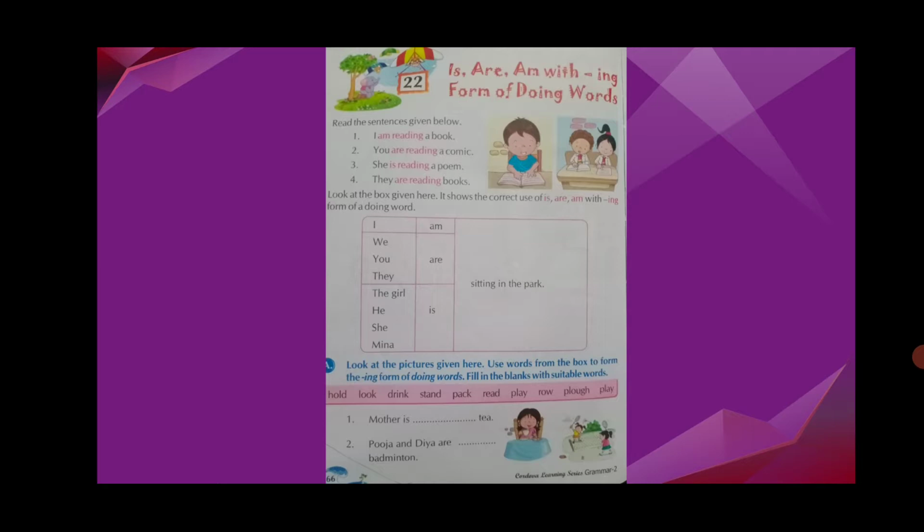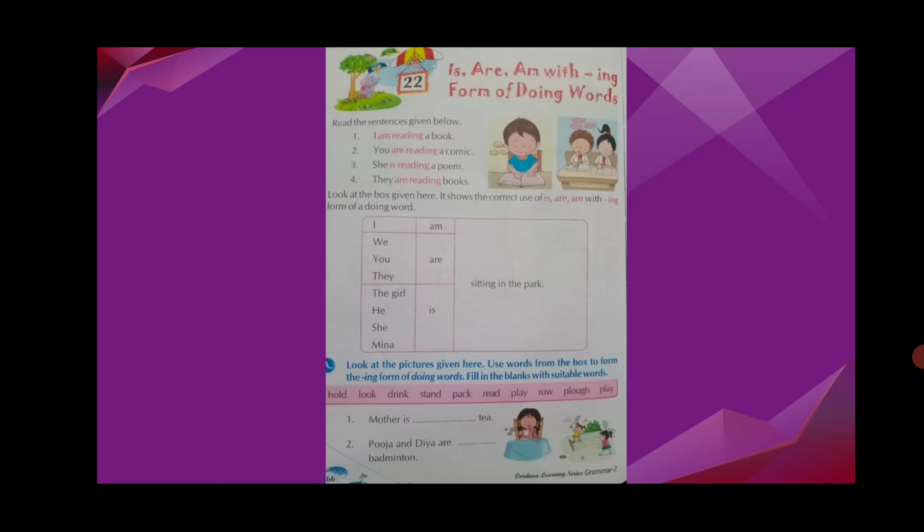Downside, one chart is there that we have to see now. Look at the box given here. It shows the correct use of is, are, am with ing form of the doing word. As I taught you, we use am with I, and are with we, you and they. We use is with a singular noun and pronoun: the girl is, he is, she is, Meena is. If any other name is there, Rohan is.